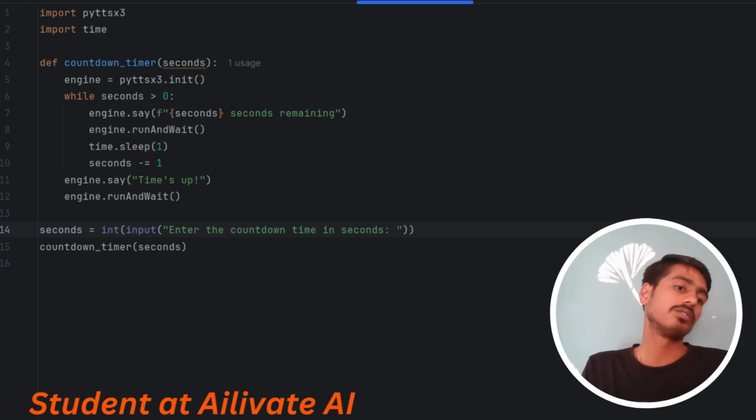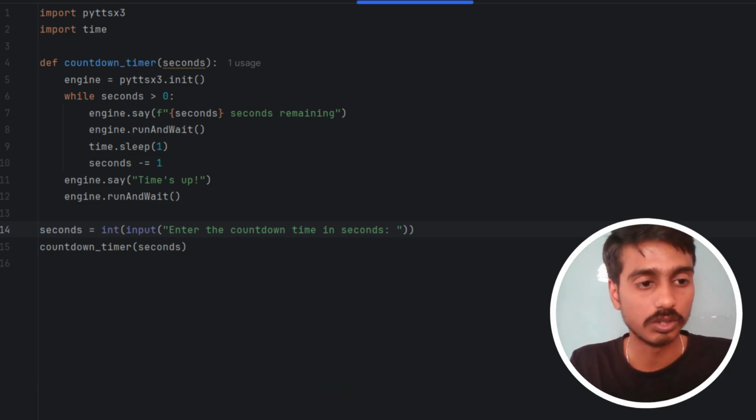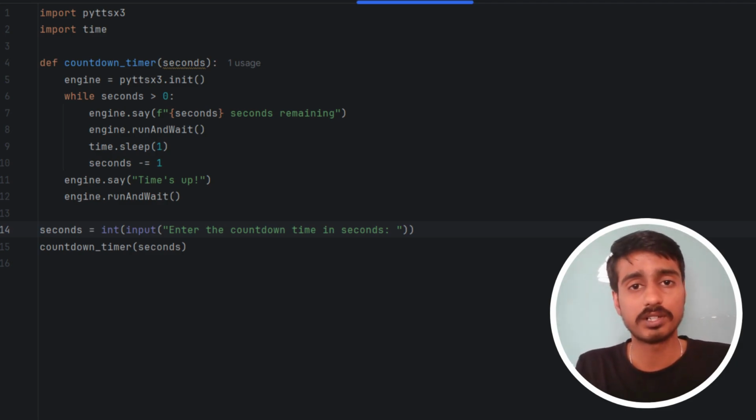Again, for seconds we are giving input. We are taking input as an integer, so we write int and input, enter the countdown time in seconds. The next line we are just calling the function and giving the argument.